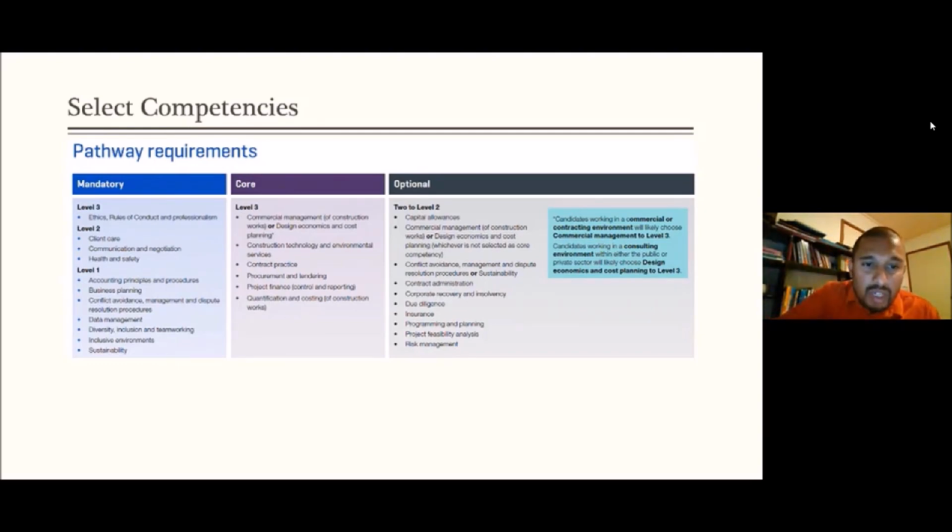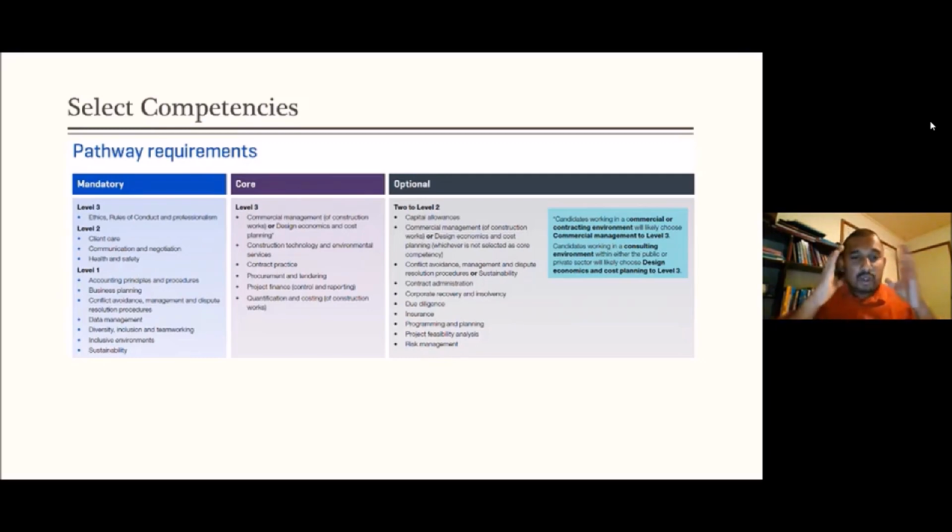Now, very important, when you select the core competencies, construction technology, contract practice, procurement and tendering, project financial control and reporting, and quantification and costing, those 5 competencies are common. But say, for instance, if you're working on the contractor side as a contract quantity surveyor, then you should select commercial management.